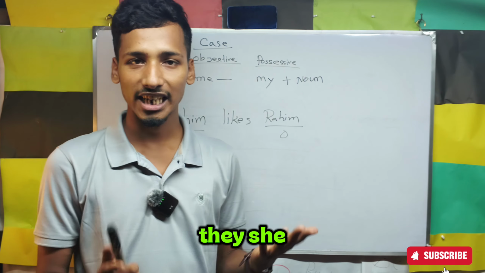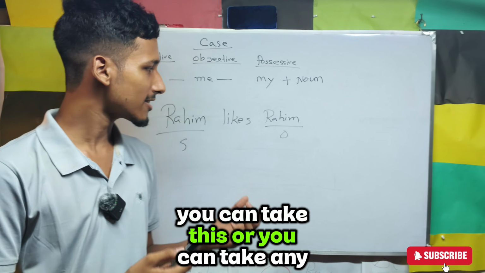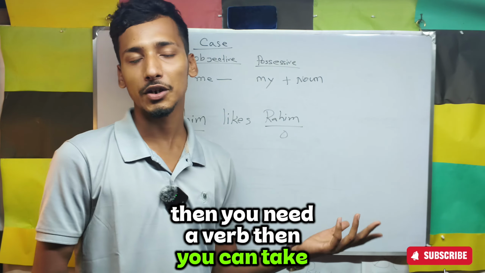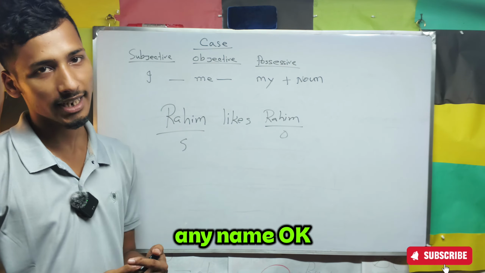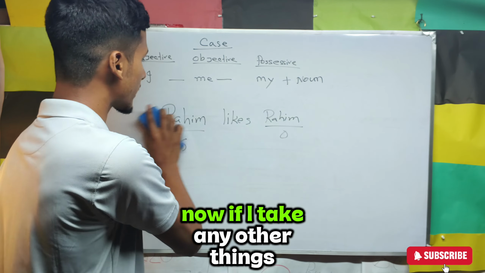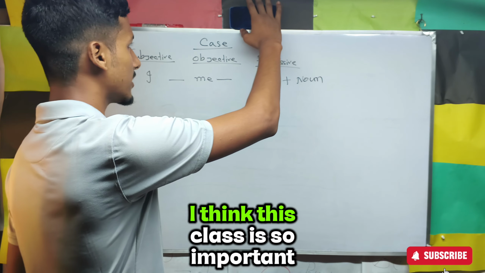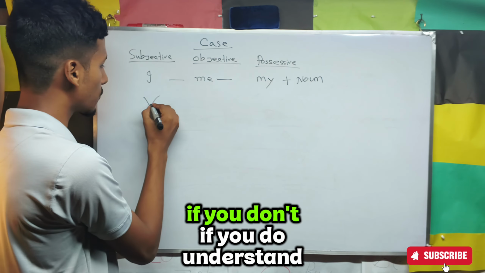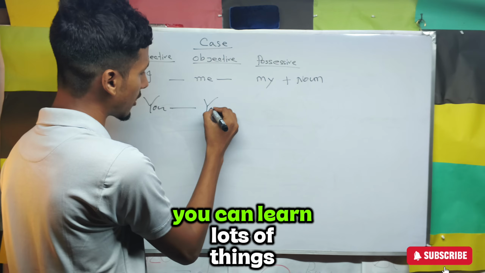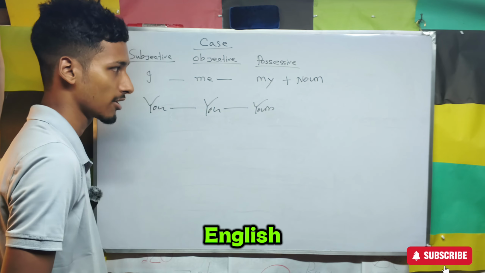I, we, they, she, he, it. These things are called pronouns. You can take these or you can take any name. Then you need a verb. Then you can take any name. Okay. Any name can be a noun. So that is so easy. Now, this class is very, very important. I think this class is so important. If you just understand this class, you can learn lots of things. You can make lots of sentences in English.